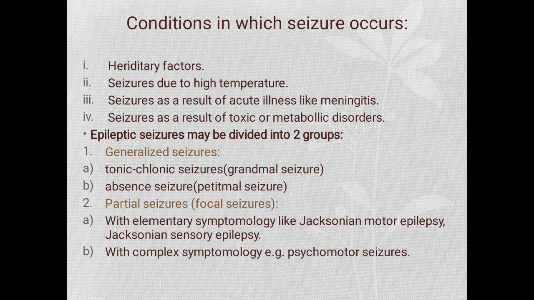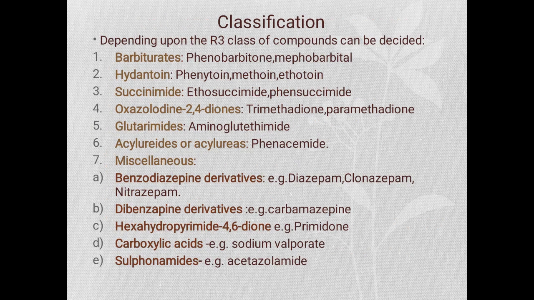Generalized seizures are divided into two types: tonic-clonic seizure or grand mal seizure, and absence seizure, which is also called petit mal seizure. Whereas partial seizures are divided into two types: with elementary symptoms, like Jacksonian motor epilepsy, and the second one with complex symptomatology, for example psychomotor seizures.